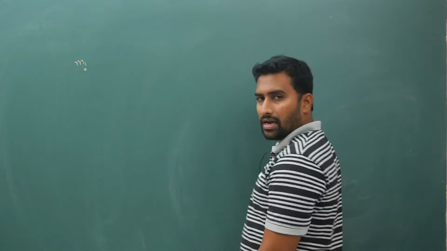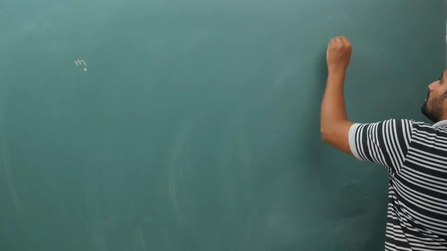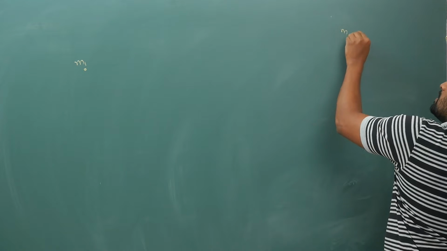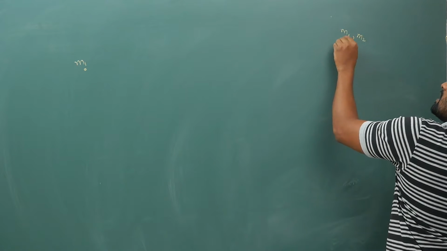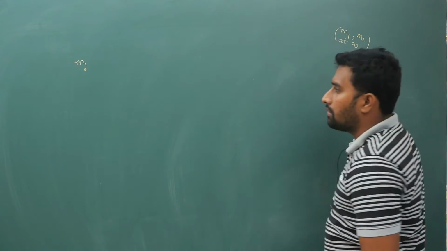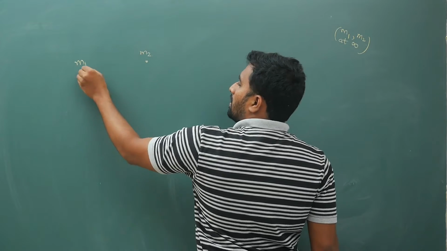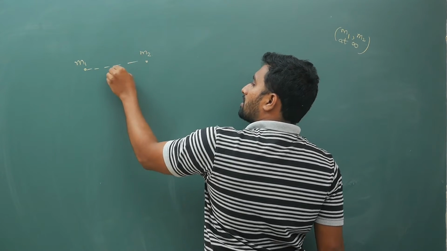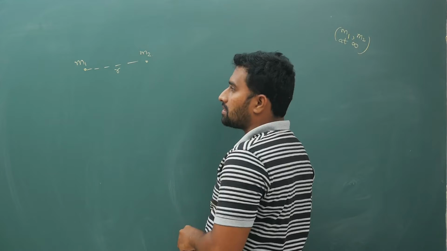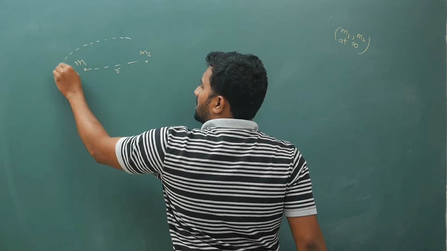Let us say you have a mass m1. Okay, now m1, m2, let us say they are initially at infinity. Now m1 and m2 I have brought it and placed it at distance r. Okay, now what is my system?